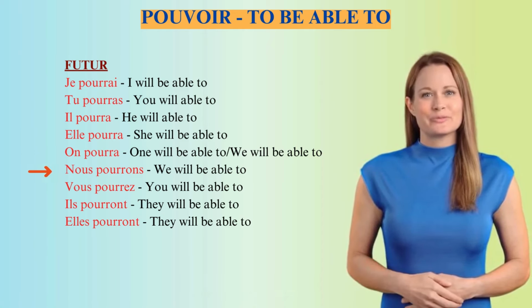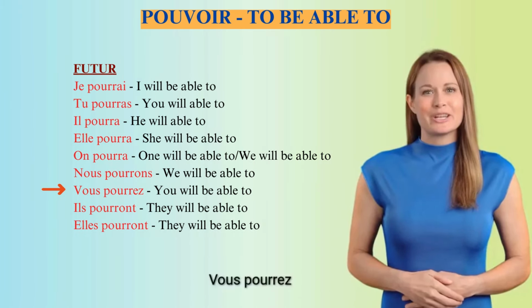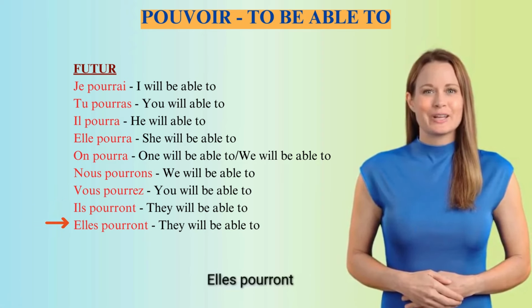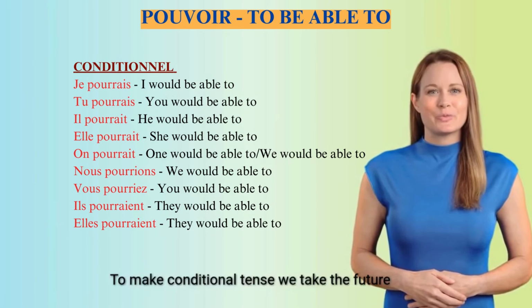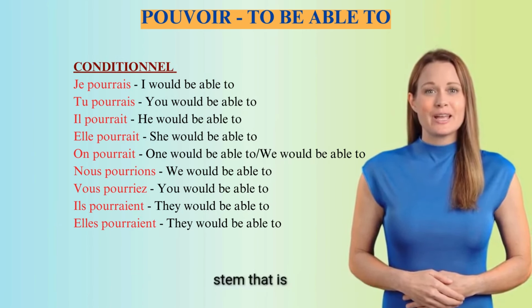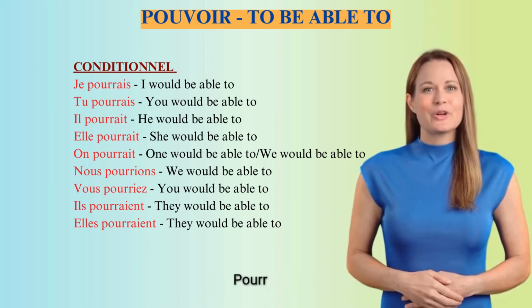Nous pourrons. We will be able to. Vous pourrez. You will be able to. Ils pourront. They will be able to. Elles pourront. They will be able to. To make conditional tense, we take the future stem, that is, Pour.